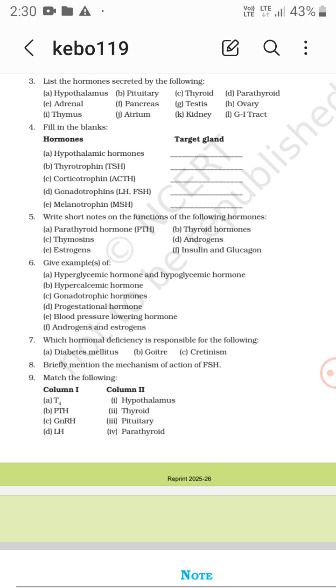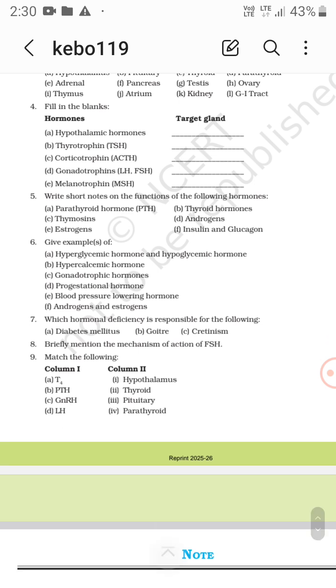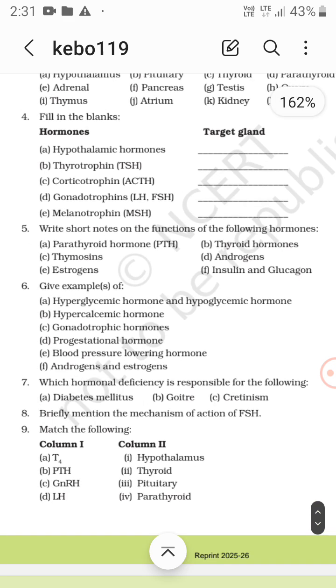Then gonadotropic hormone, acting on the testes and ovaries. Which hormones are gonadotropic? That is LH and FSH: luteinizing hormone and FSH, follicle stimulating hormone. So these are the gonadotropic hormones.